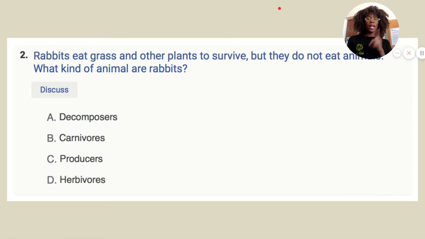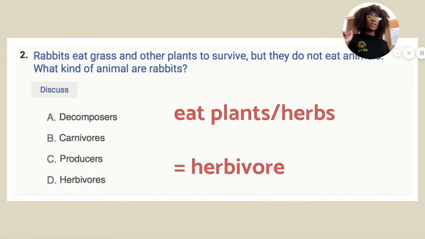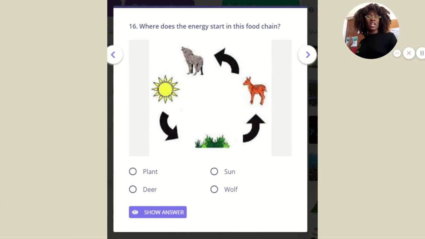All right, let's do some quick checks for understanding. I'm going to read this question. Rabbits eat grass and other plants to survive, but they do not eat animals. What kind of animal are rabbits? Again, rabbits eat grass and other plants to survive, but they do not eat animals. What type of animal are rabbits? Okay, good. If you said eat plants and herbs means they're an herbivore, then you are correct. They are herbivores.